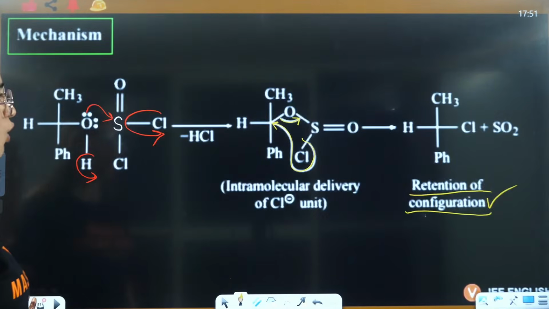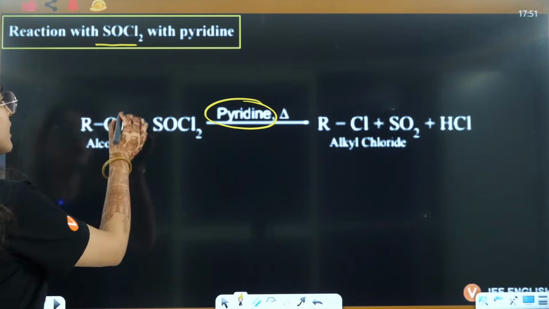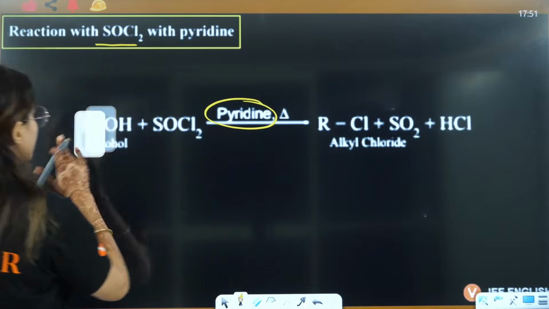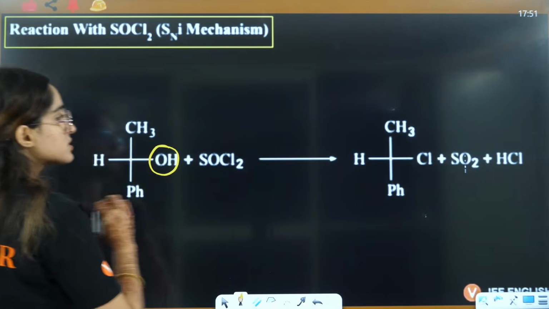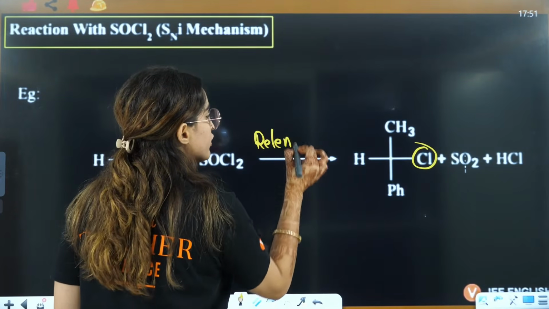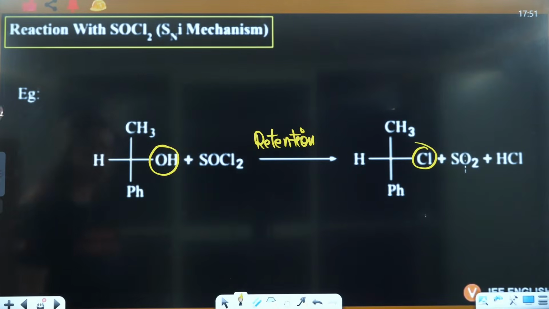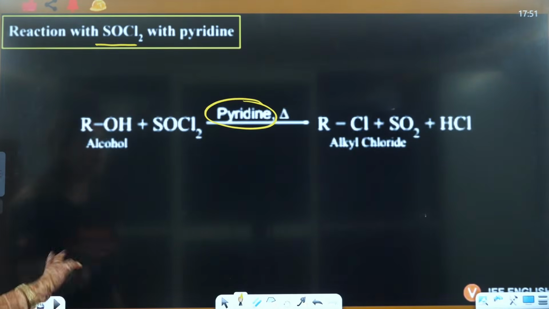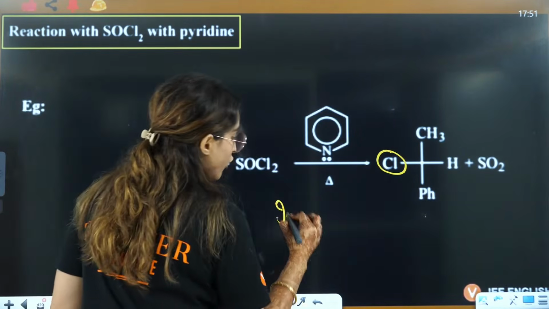But in this particular case, this OH is here, and this is Cl. So there is retention of configuration here. Retention of configuration is a very important point, okay. But if you have pyridine, then in that case there will be inversion of configuration.